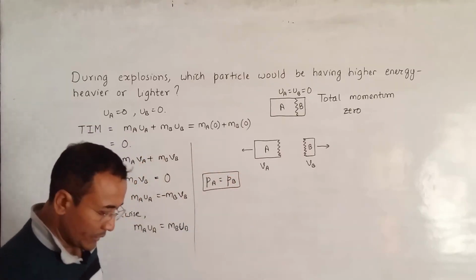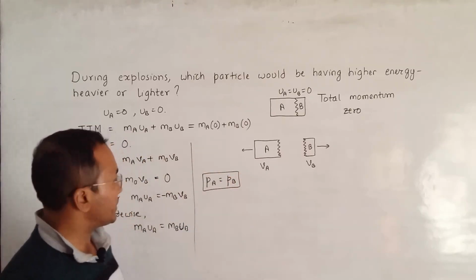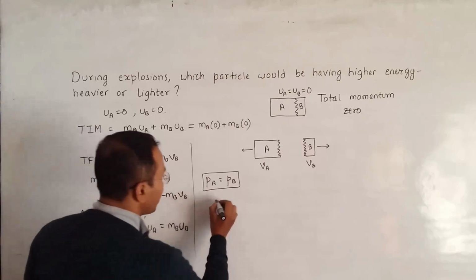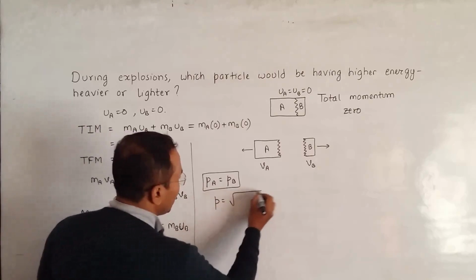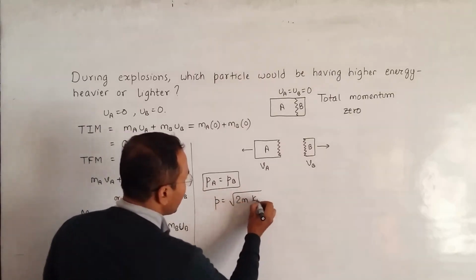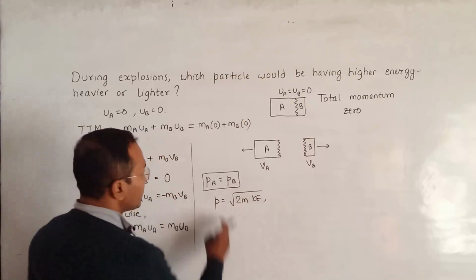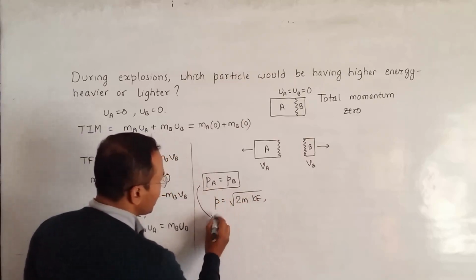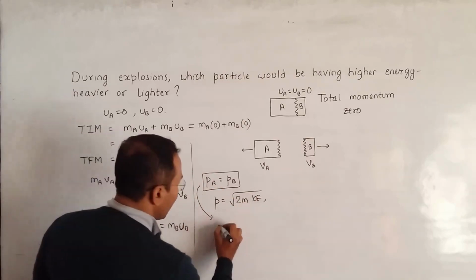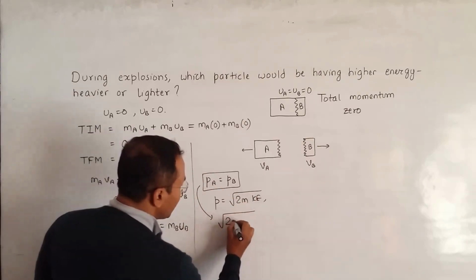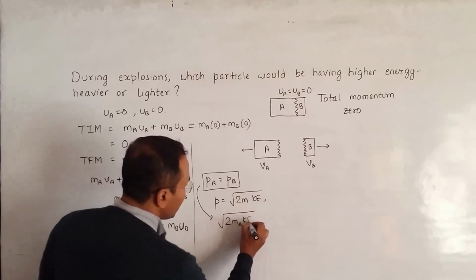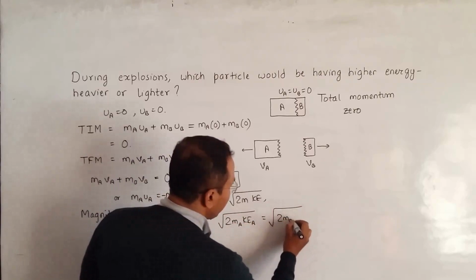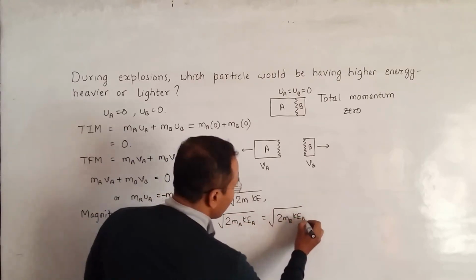Now, the relation between the linear momentum and the kinetic energy is P equal to root of twice m into KE. So if I substitute this into PA equal to PB, we have root of twice MA into KEA equal to root of twice MB into KEB.